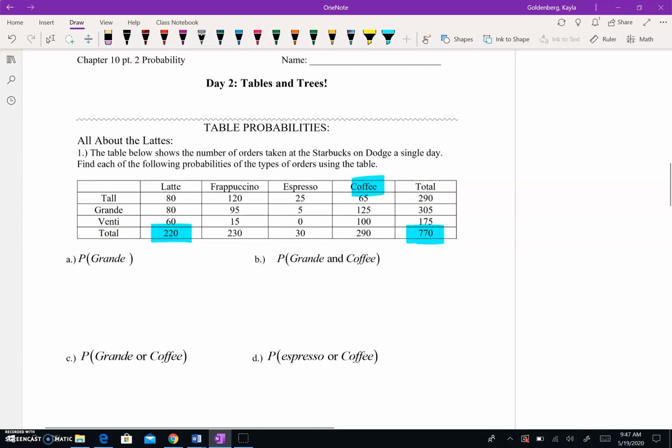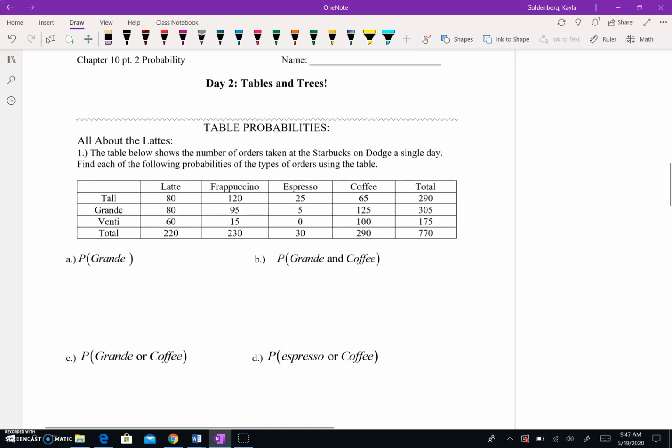However, you could also add it a different way if we go about it adding together total talls. Notice your total talls is your tall lattes, your tall frappuccinos, your tall espressos, your tall coffees. All of them combined would be 290. Total grandes, total ventis, and then that gets you to 770. So you can think about adding based on type of drink or type of cup is kind of how this table works. And if this stuff is interesting, the AP stats classes do work with stuff like this, looking at how to organize data sets, right?